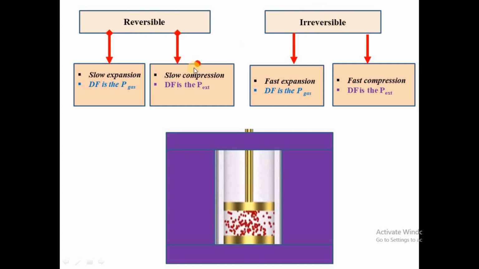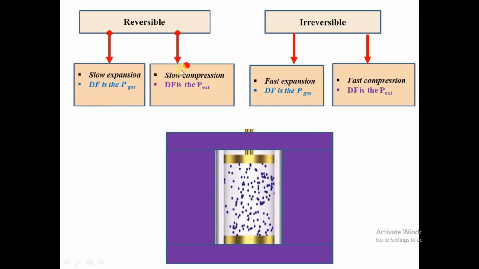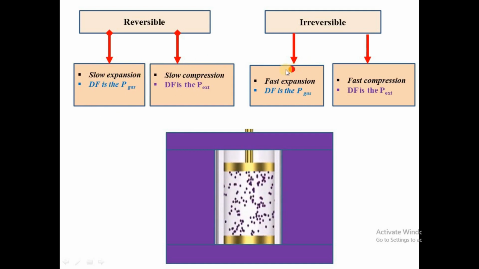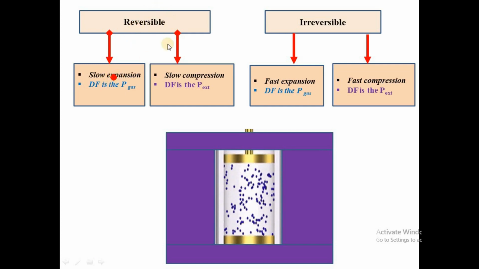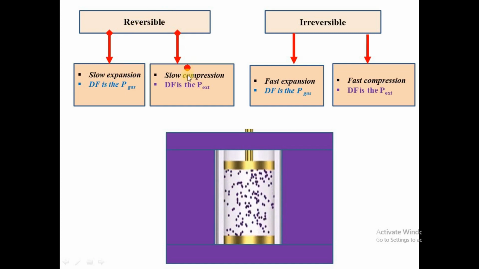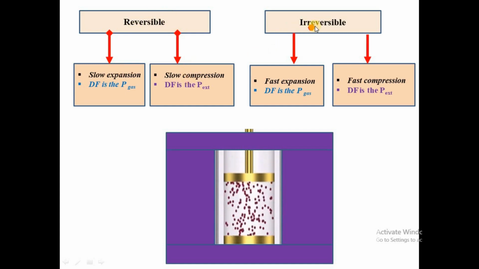The reversible process is a slow expansion or slow compression, while in the irreversible process we have fast expansion and fast compression. Irreversible is a fast process, whereas reversible is a slow process. You have reversible expansion and reversible compression, and also irreversible expansion and irreversible compression.